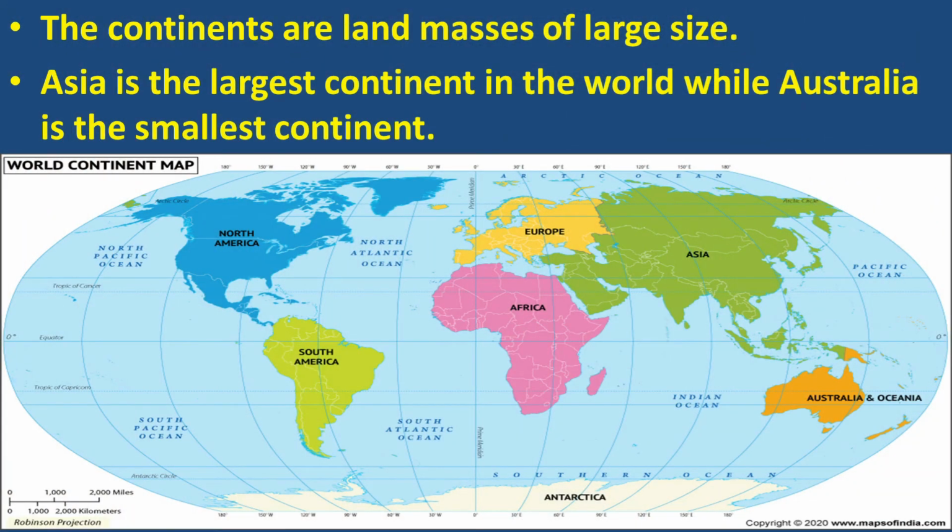The continents are land masses of large size. Asia is the largest continent in the world, while Australia is the smallest continent. Which is the largest continent? It is Asia. And which is the smallest continent? It is Australia. You can see here smallest continent Australia and the largest continent Asia, which is shaded in green color.